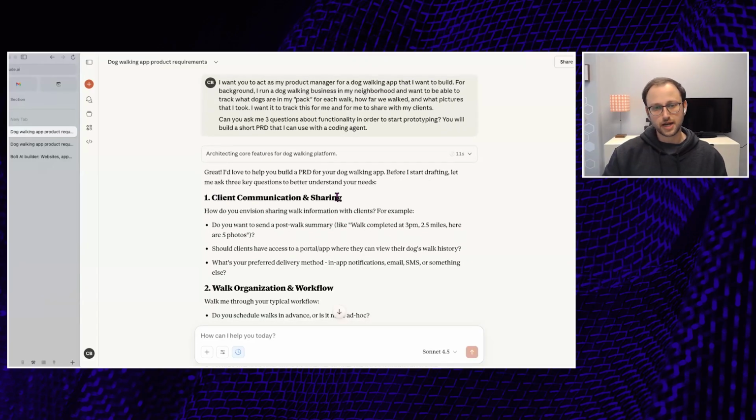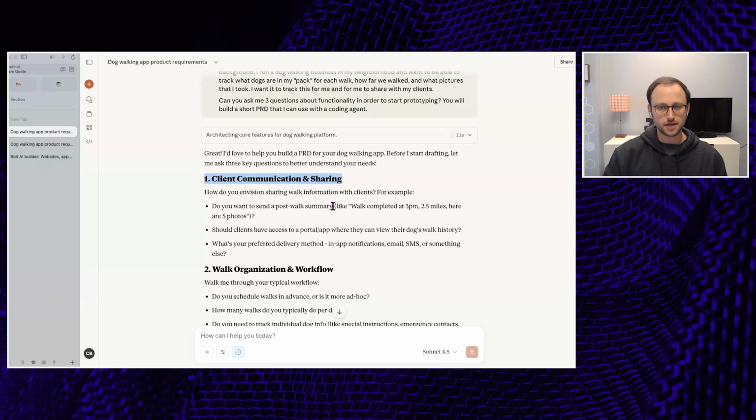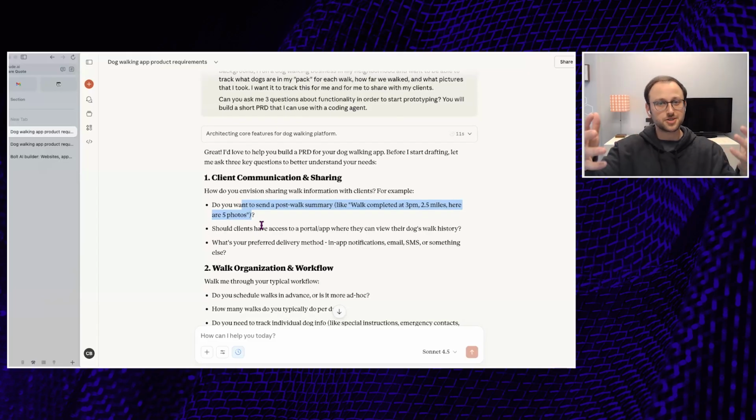And one of those things that comes back is, how do you want to communicate with the client, right? What do you want to send them? Do you want to send them the picture? Do you want to send them the summary? Do they have access to this, directly, this app that I'm building? Do you want it to be some sort of SMS text message? And so now we're starting to think about what the system looks like.